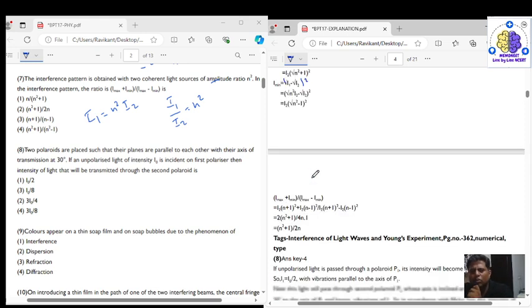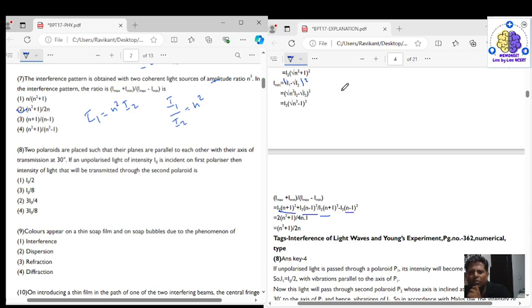In the question they are asking you the ratio of I maximum plus I minimum upon I maximum minus I minimum. So here we put the value of I maximum and the value of I minimum in the numerator, and again the value of I maximum and the value of I minimum in the denominator. Solving this, finally we get n square plus 1 upon 2n. So the correct answer for question number 7 is option 2, right?